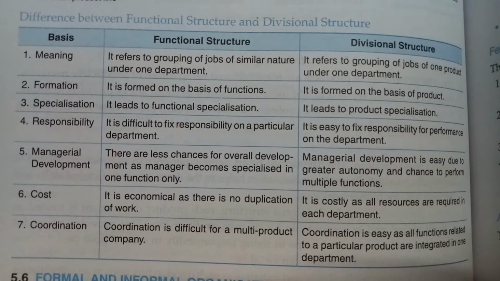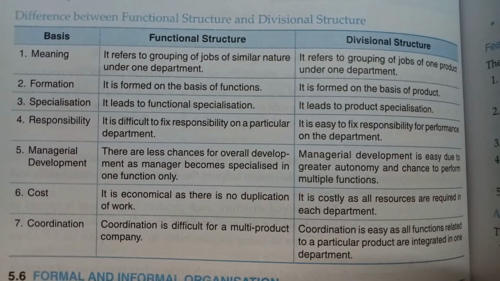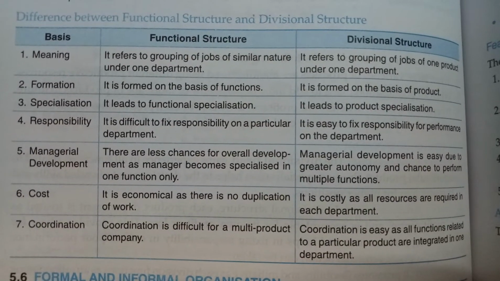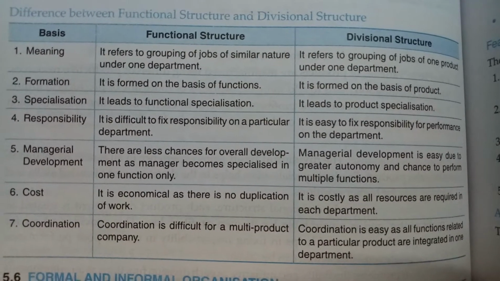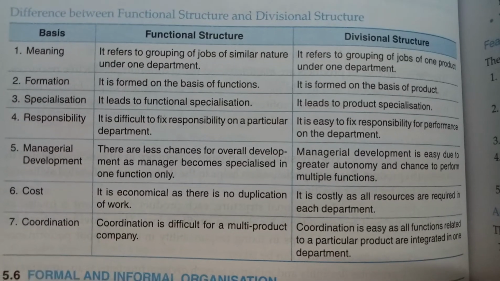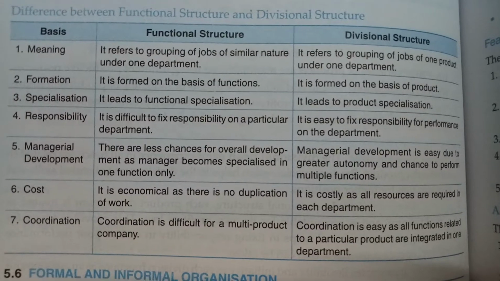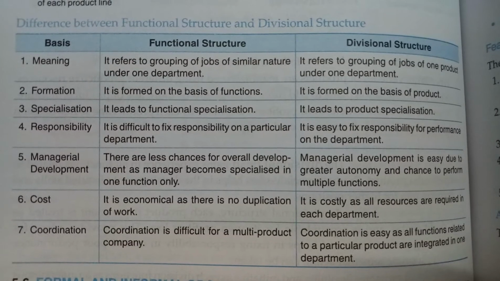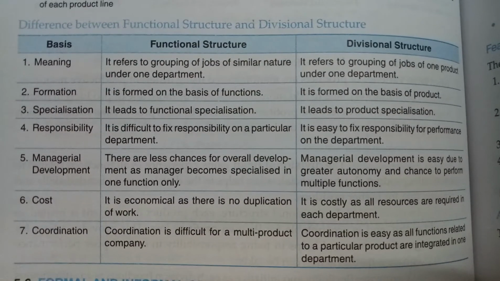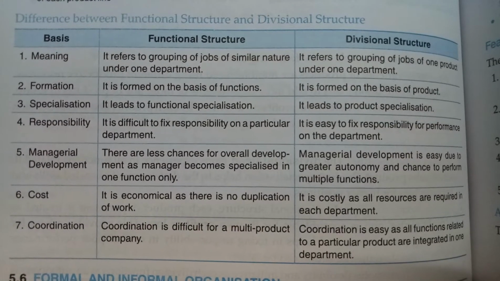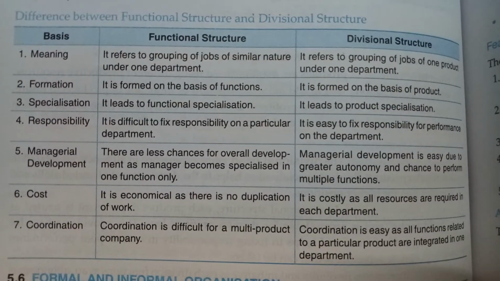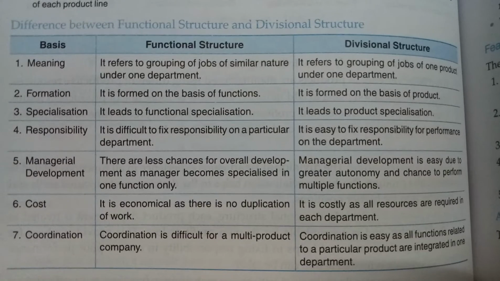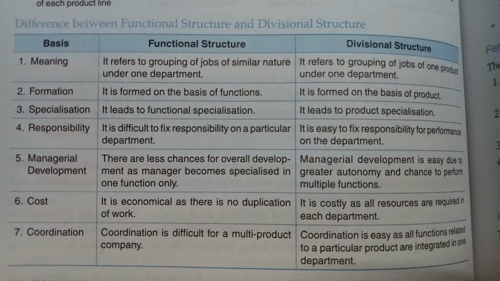Now let us discuss the difference between functional structure and divisional structure. The difference can be discussed under different bases. The first basis is meaning. Functional structure means a group of jobs of similar nature put under one department; the basis of division is the functions. Divisional structure refers to grouping of jobs of one product under one department.